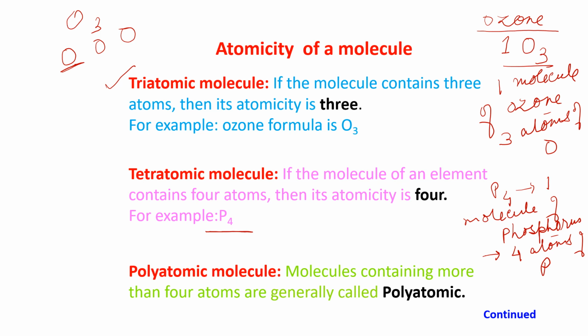Polyatomic, the molecule containing more than 4 atoms, is generally known as polyatomic. The example is S6, where S is sulfur. If I am writing S6, this means one molecule of sulfur. It contains 6 atoms of sulfur and is known as polyatomic. Is it okay, children? Am I clear to you?